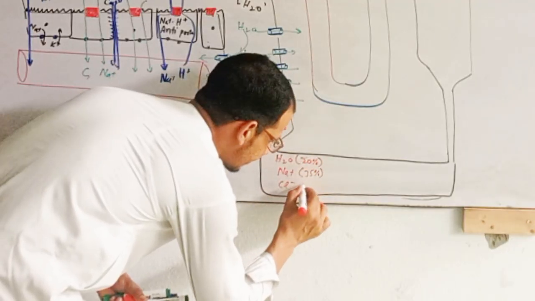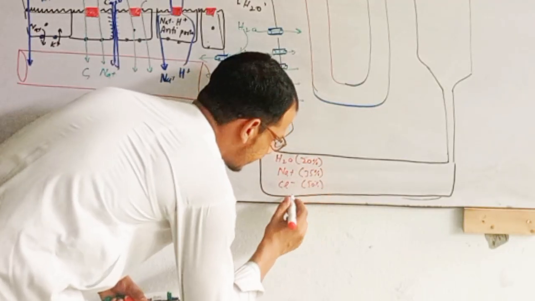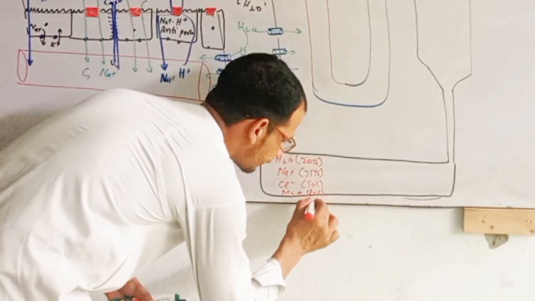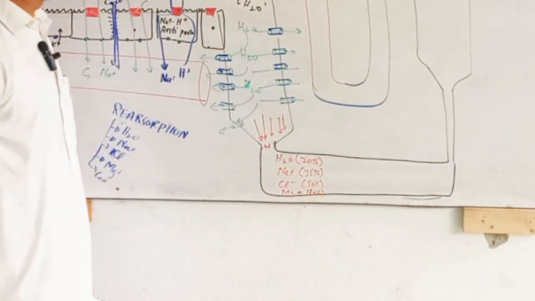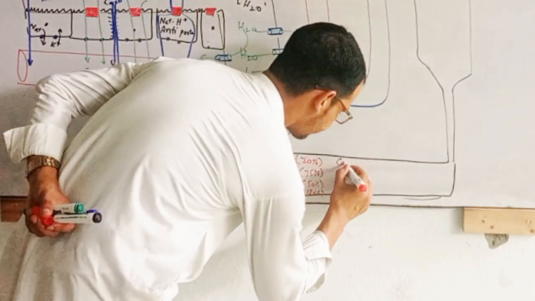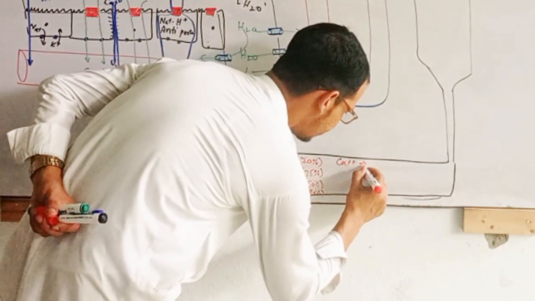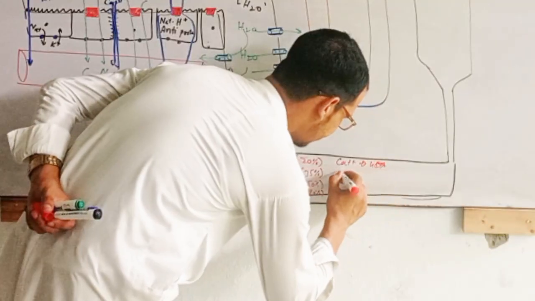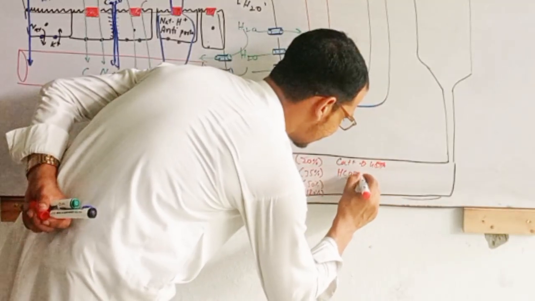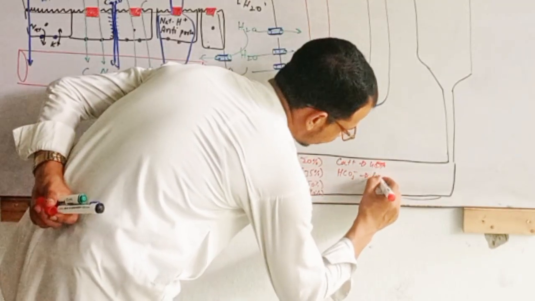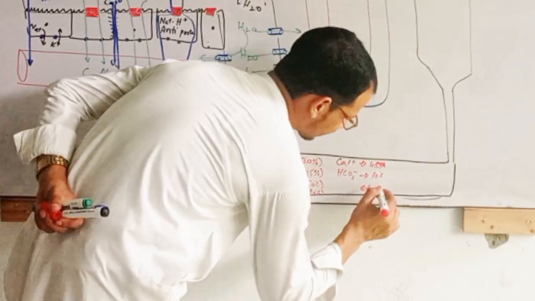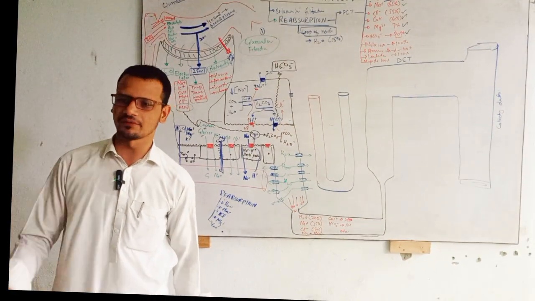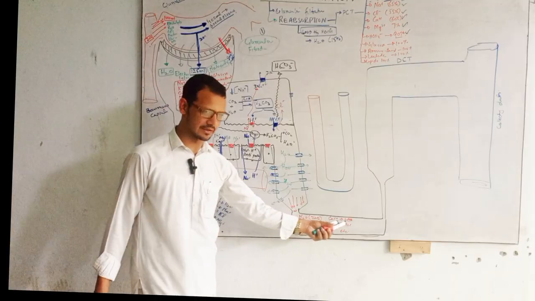Remaining chloride ions is 50%. Remaining magnesium ion is about 80% remaining, right? And remaining calcium is about 40%, and remaining bicarbonate ion is 10%, etc. And 0% of glucose, 0% of amino acid, and 0% of lipids are coming here.